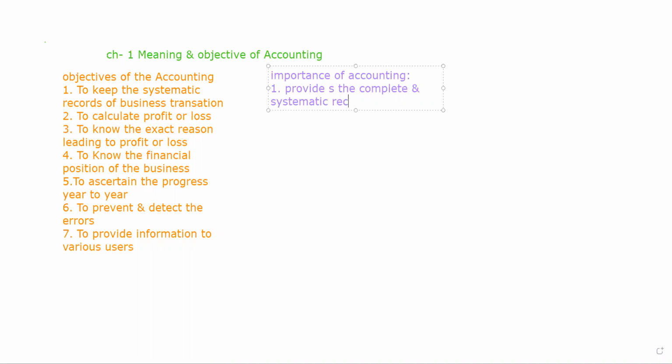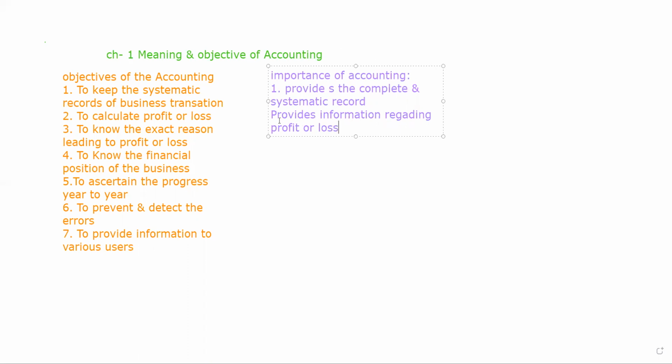Second one, to calculate the profit and loss. It provides information regarding profit or loss.